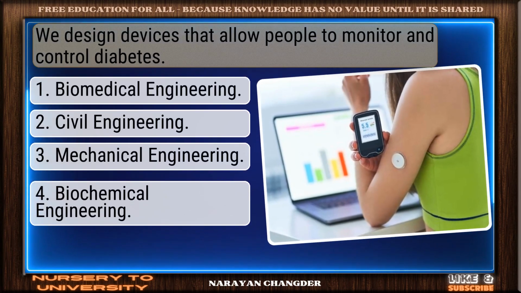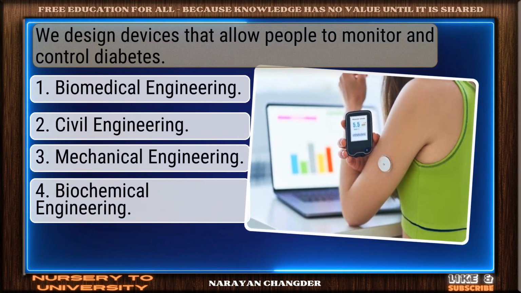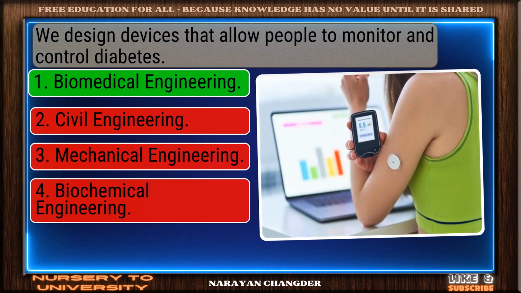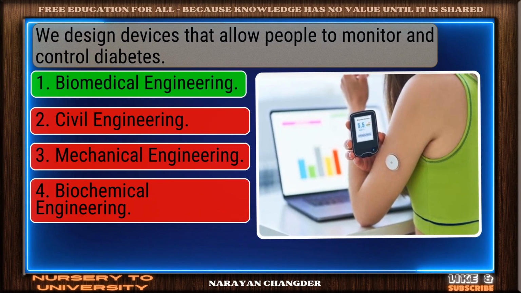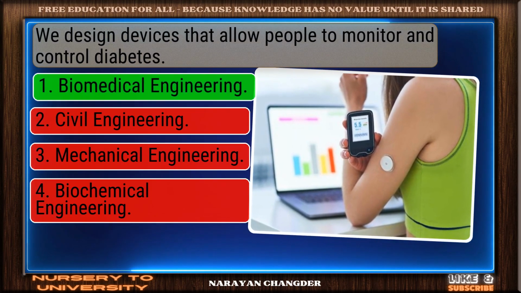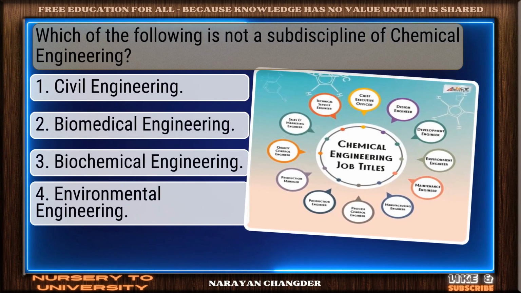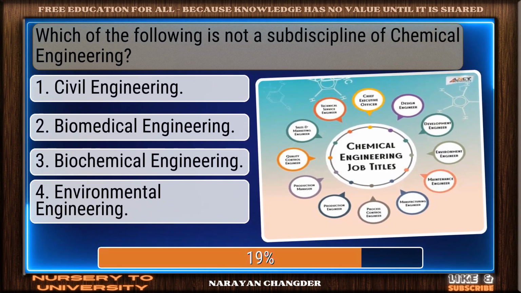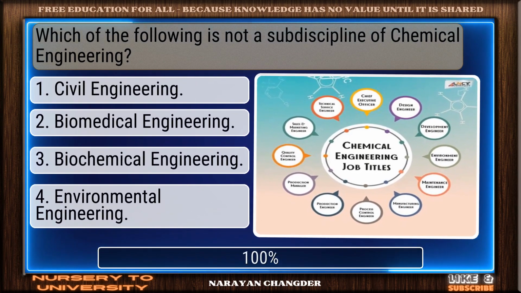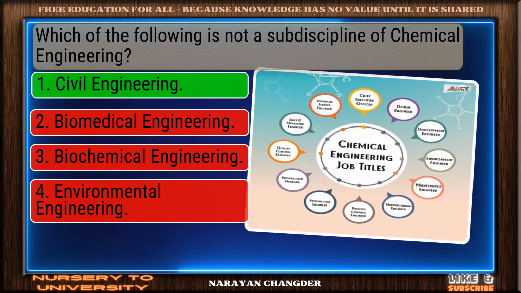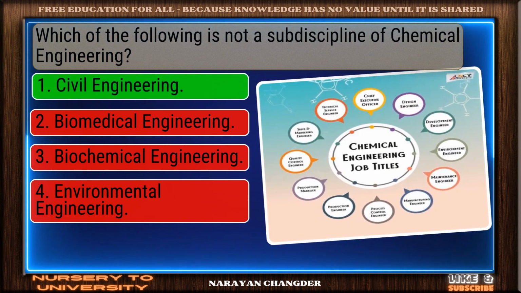We design devices that allow people to monitor and control diabetes. Great thinking. Biomedical engineering is the right choice. Which of the following is not a subdiscipline of chemical engineering? Correct response. Civil engineering is the most accurate answer.